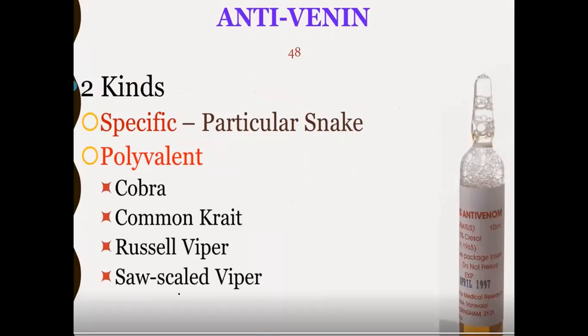And about the antivenom, antivenoms are basically classified into 2: specific antivenom and polyvalent. Specific antivenom means for a particular snake, a particular venom. But many times the patients are not able to identify which snake has bitten them, so it's very difficult to give a specific antivenom. That's why we use the polyvalent. It is useful in case of cobra, common krait, Russell viper, and saw-scaled viper. That is called polyvalent. So these are the two types of antivenoms.